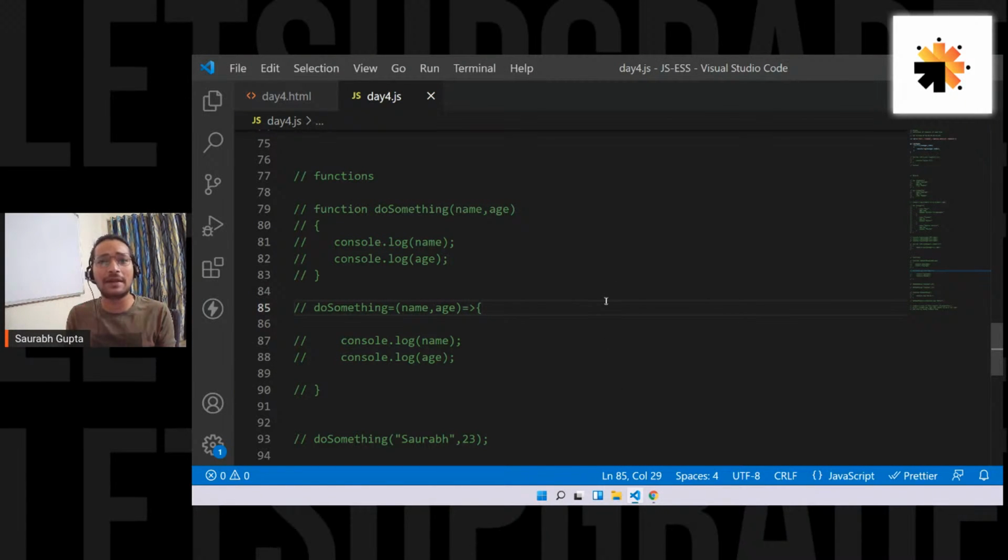Till now we have completed a lot of fundamentals of JavaScript. Now we know how to create variables, how loops work, how conditions work. Yesterday we saw how objects work, how to create an array of objects, and how to access all of that using loops. So we have seen a lot of things till now.